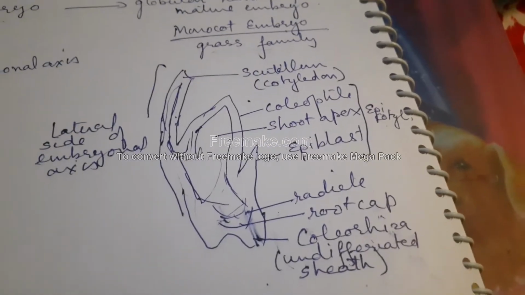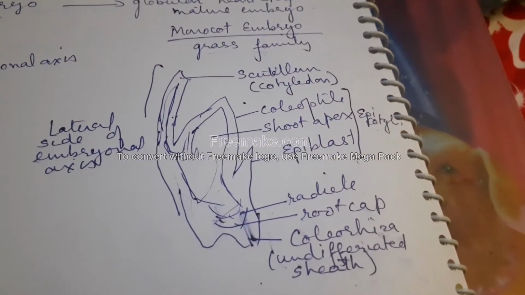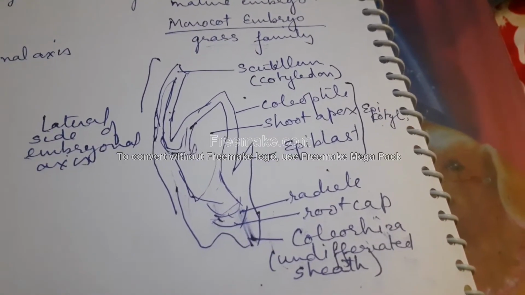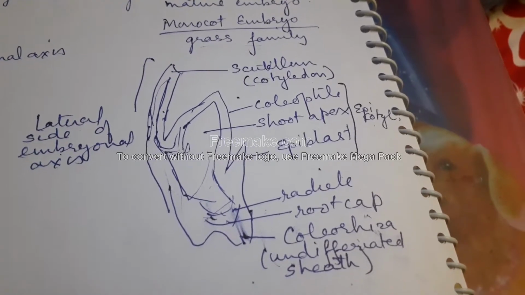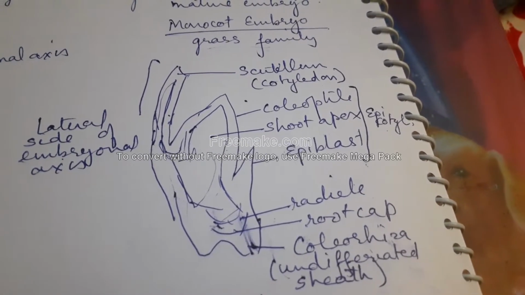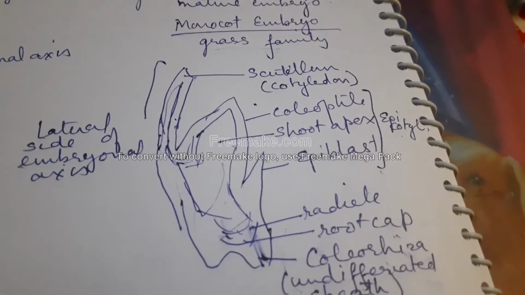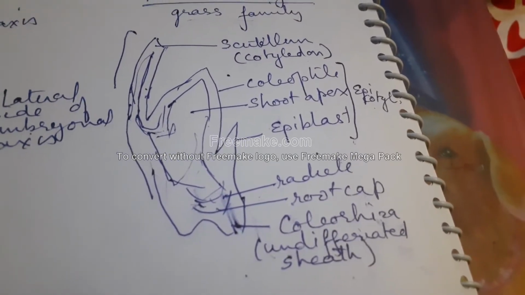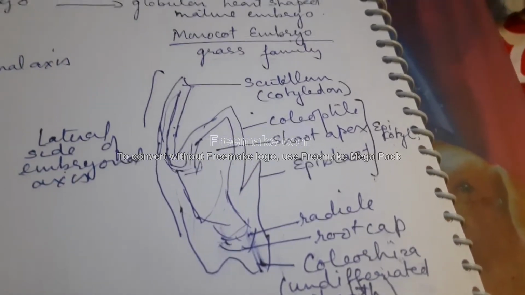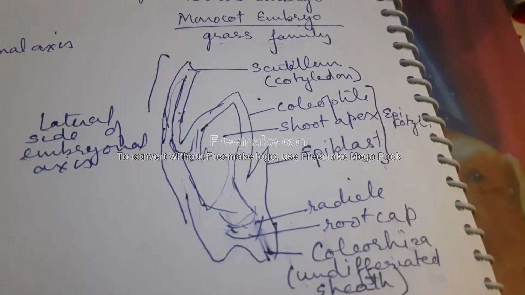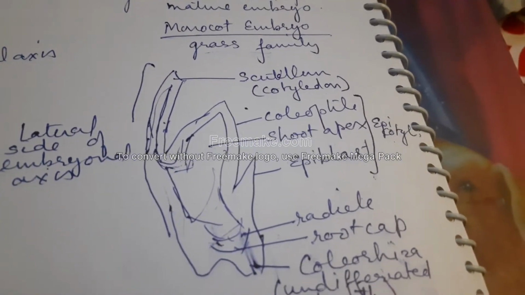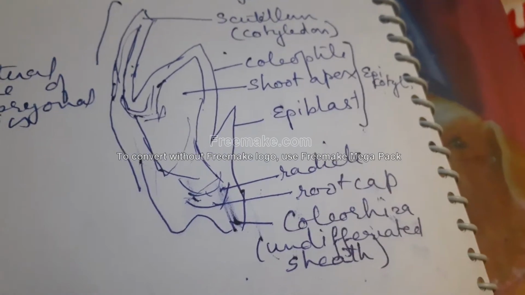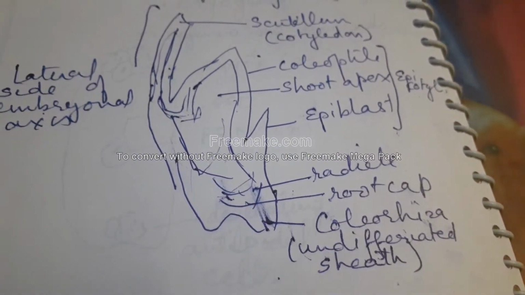And this is the diagram of a typical monocot embryo, of the grasses family. Generally, it also consists of the parts which further give rise to the root system and the shoot system. They are covered by a membranous sheath, like here the coleoptile. The shoot apex is covered with the coleoptile, whereas the root apex or the root cap is covered with a membranous flap called coleorhiza, which is an undifferentiated sheath. Rest of the parts, they are similar. You already know cotyledons, this is the scutellum part, and the epicotyl part is related to the development of the shoot apex, and the hypocotyl part is related to the development of the root apex.